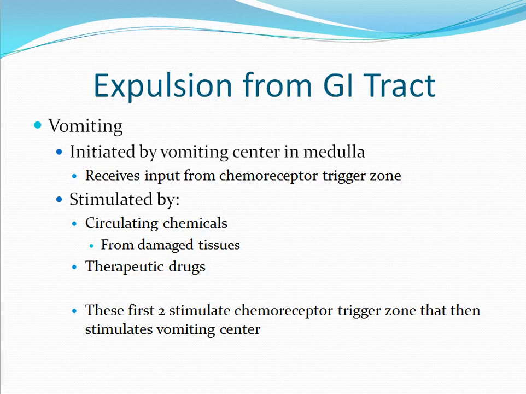Vomiting is initiated by the vomiting center found in the medulla oblongata. This receives input from another part of the brain called the chemoreceptor trigger zone. Vomiting can be stimulated by circulating chemicals or therapeutic drugs. Circulating chemicals result from damaged tissues, especially from bacterial infections or through radiation. Both circulating chemicals and therapeutic drugs act by stimulating the chemoreceptor trigger zone, which then stimulates the vomiting center.